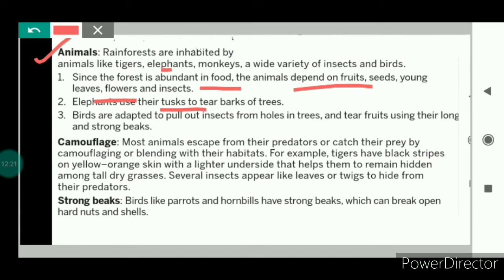And if we talk about camouflage, camouflage means to match with their surroundings. Most animals escape from their predators by camouflaging. For example, if we take the example of the lion, the color of the lion is light brown. Because of its light brown color, it is easy for the lion to hide in the dry grasses so that it can easily catch its prey when it is available. So camouflage means to match with the surroundings.